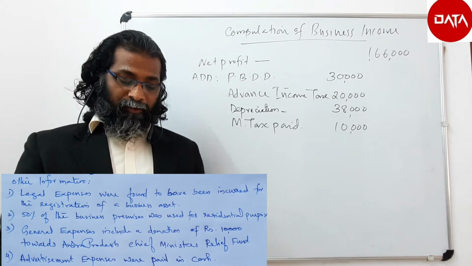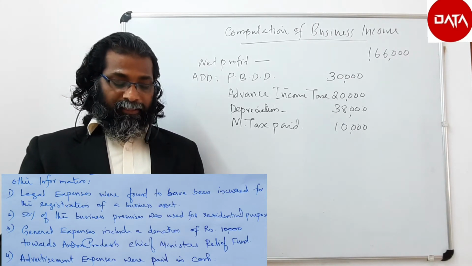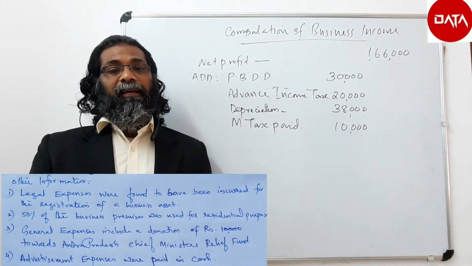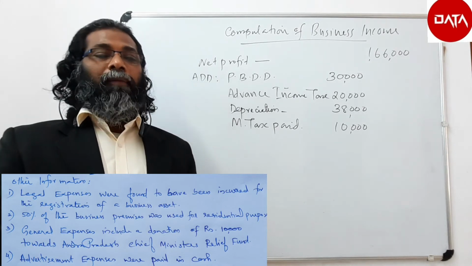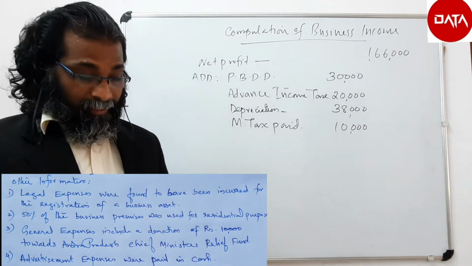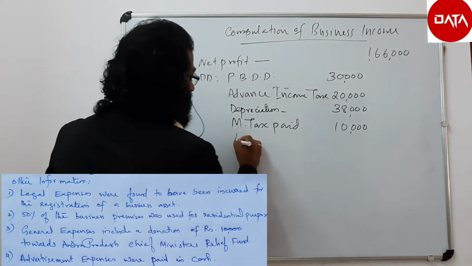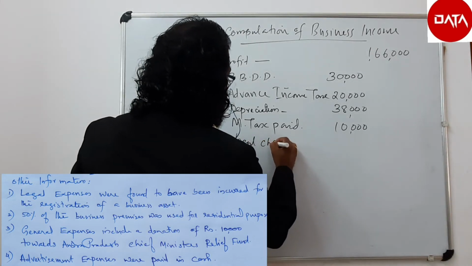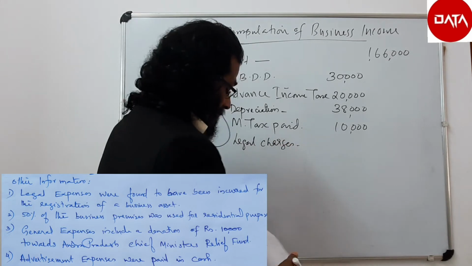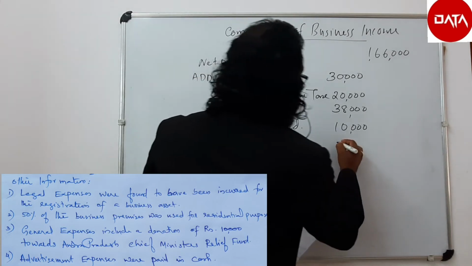Legal expenses were found to have been incurred for the registration of a business. This is in the nature of a capital item, so it should be added back. Value 15,000, legal charges 15,000.